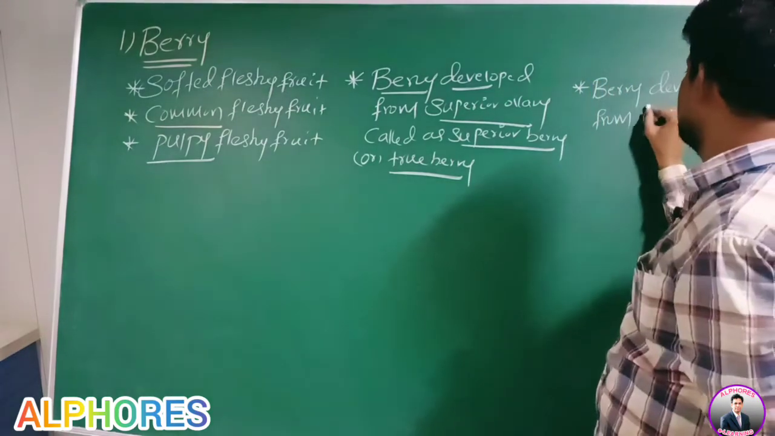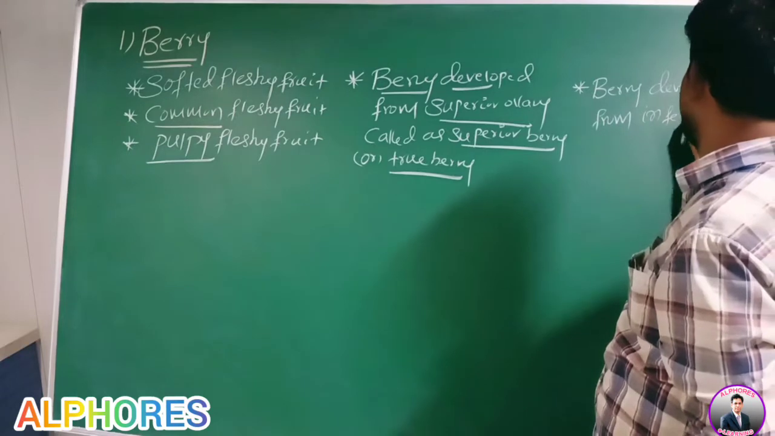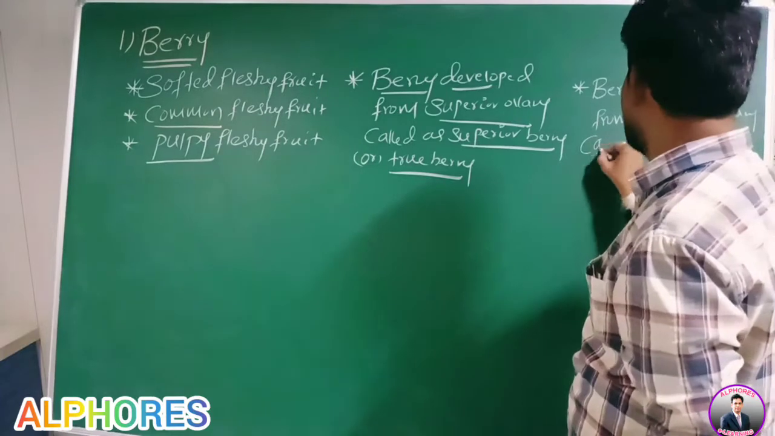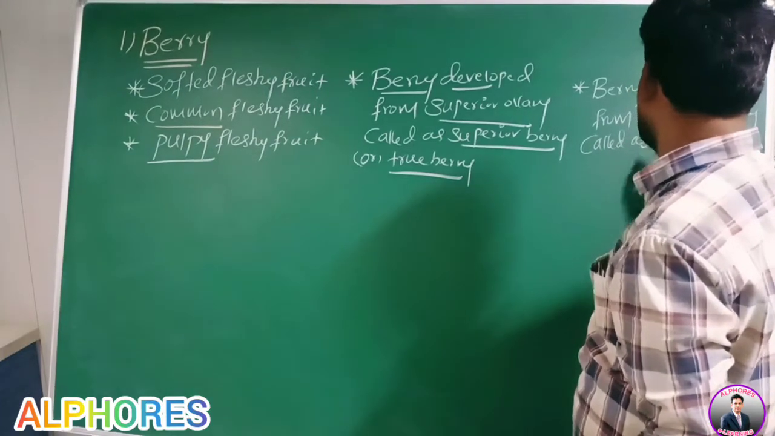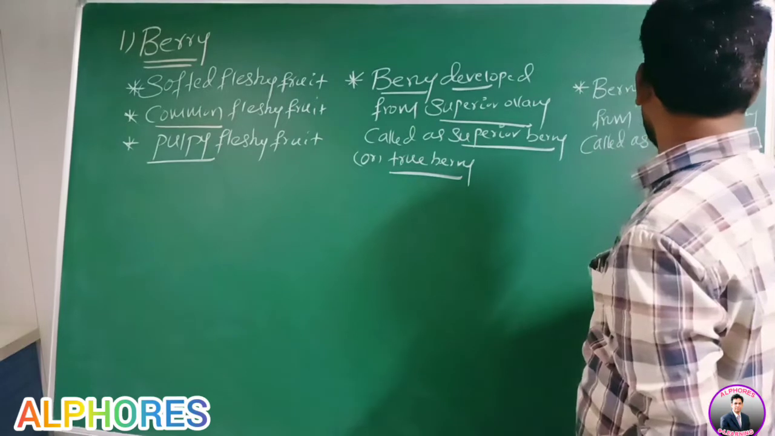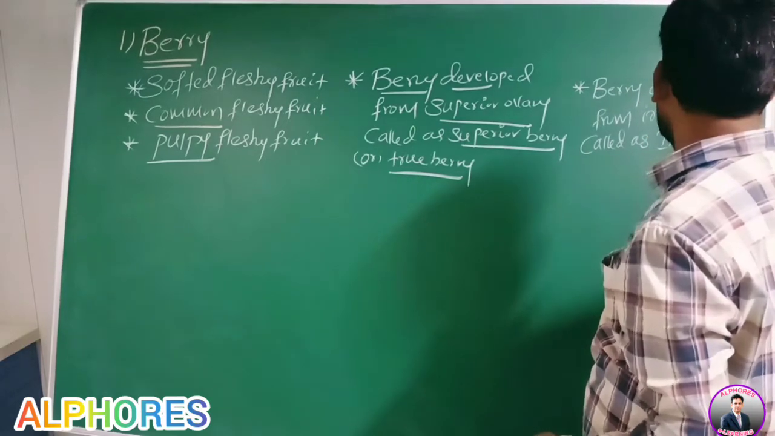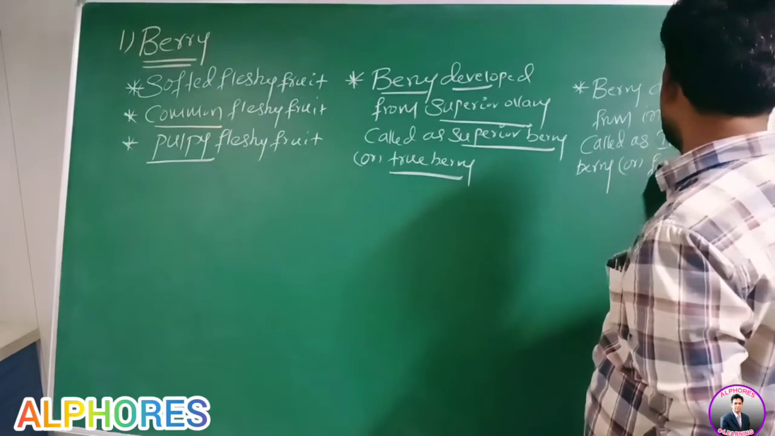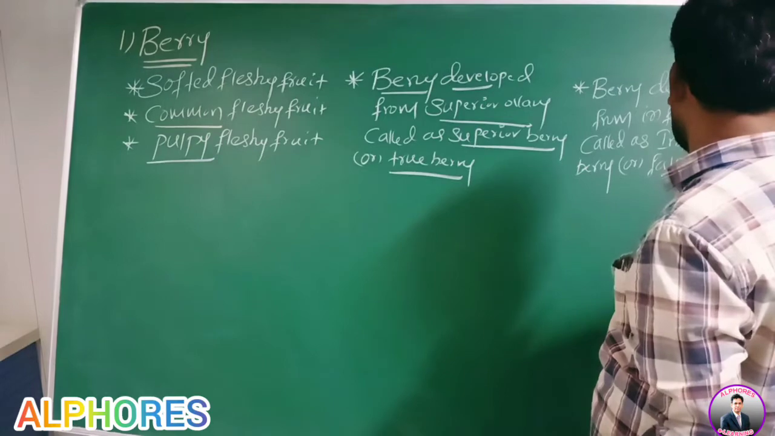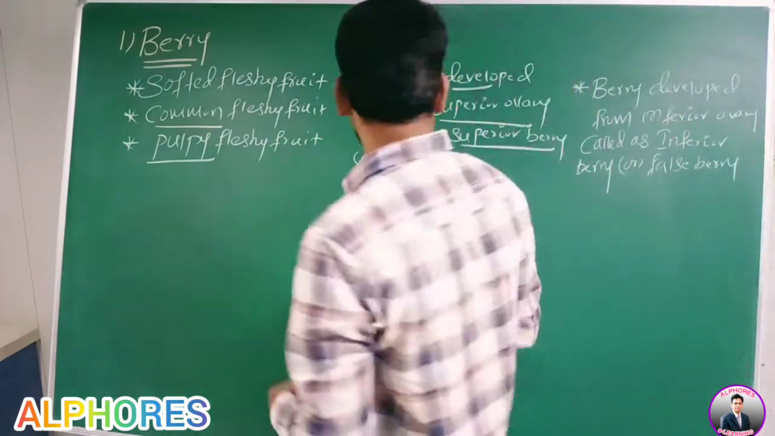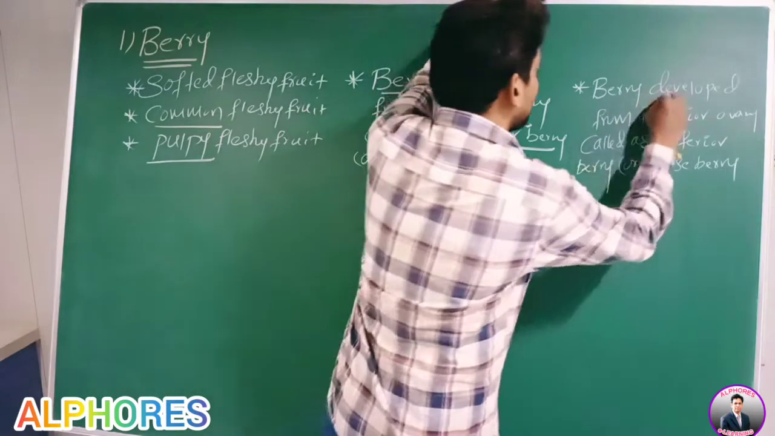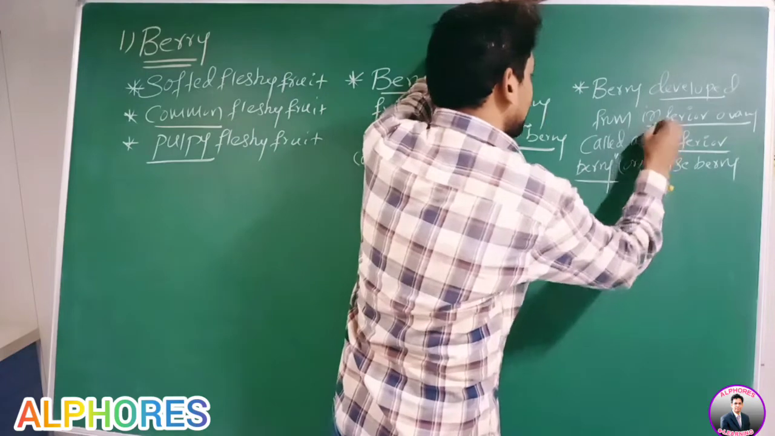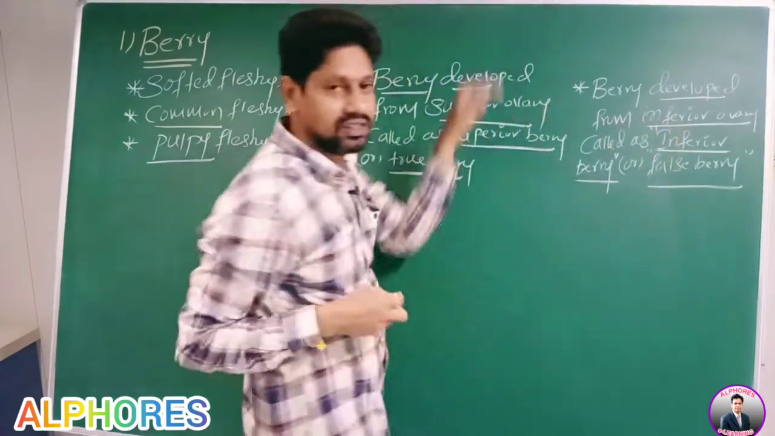Whereas berry developed from an inferior ovary is called an inferior berry or false berry. Therefore, if berry is developed from an inferior ovary, that berry is called an inferior berry or false berry.